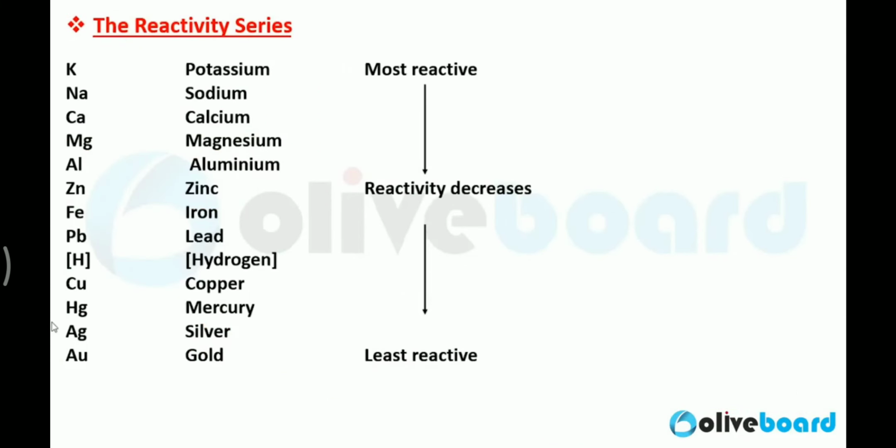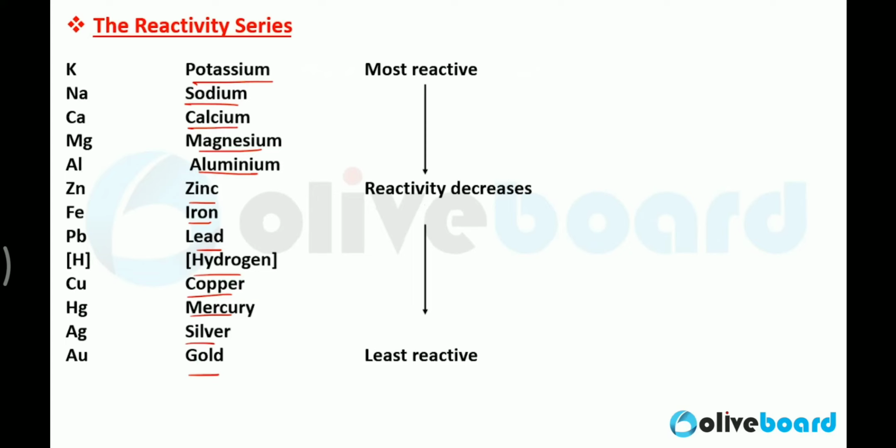Now in the last part of the video we will discuss the reactivity series, and then we will discuss metalloids, because metalloids are also very important and you should know about them. Clear? So this is a reactivity series. Here some metals are written: potassium, sodium, calcium, magnesium, aluminium, zinc, iron, lead, hydrogen, copper, mercury, silver and gold. From top to bottom, their reactivity is decreasing.